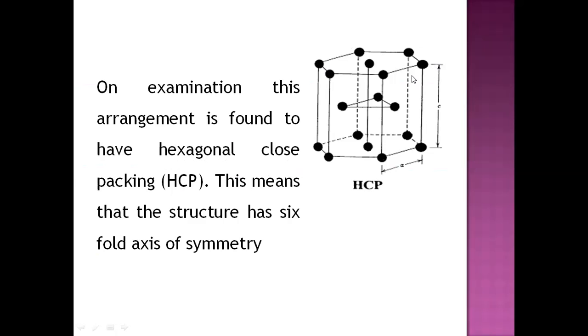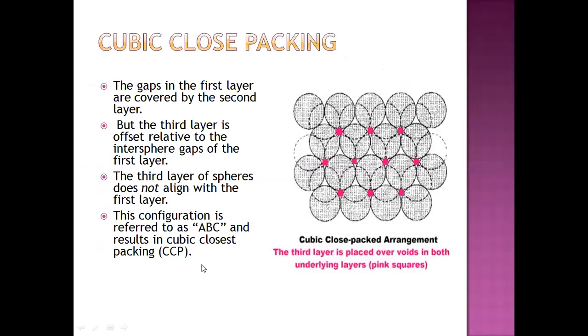When you join these spheres, you will observe that it is a regular hexagon. This means that the structure has 6-fold axis of symmetry. When you rotate this, then the same type of structure will be visible 6 times, and hence hexagonal close packing, and it has six-fold axis of symmetry.